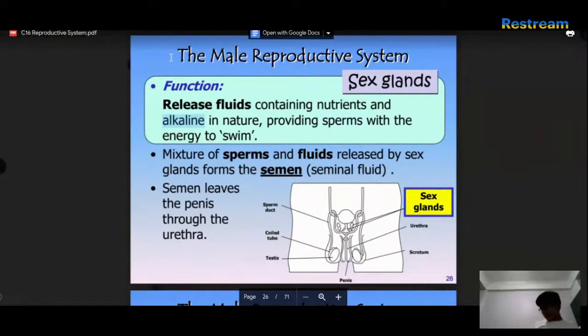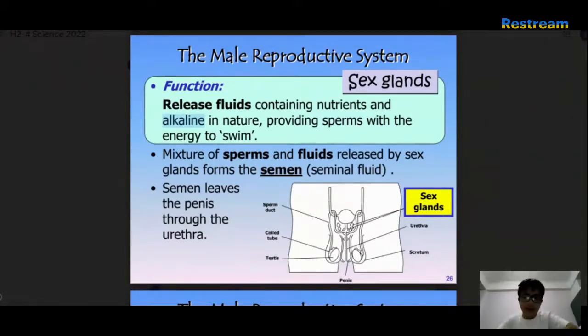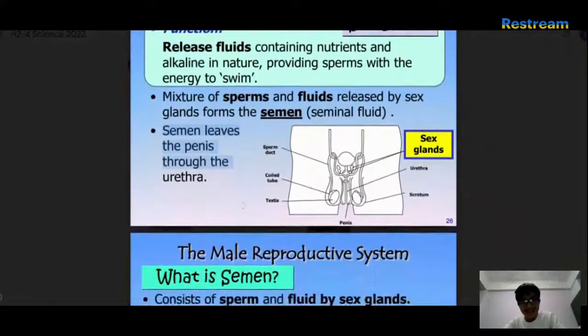Okay. So since they're alkaline, if we put an acid, as we've said earlier, it can be neutralized. Probably the alkaline nature of the fluid is to create a condition where the sperm are supposed to stay alive. The mixture of sperms and fluids released by the sex glands forms the semen. Semen leaves the penis through the urethra.